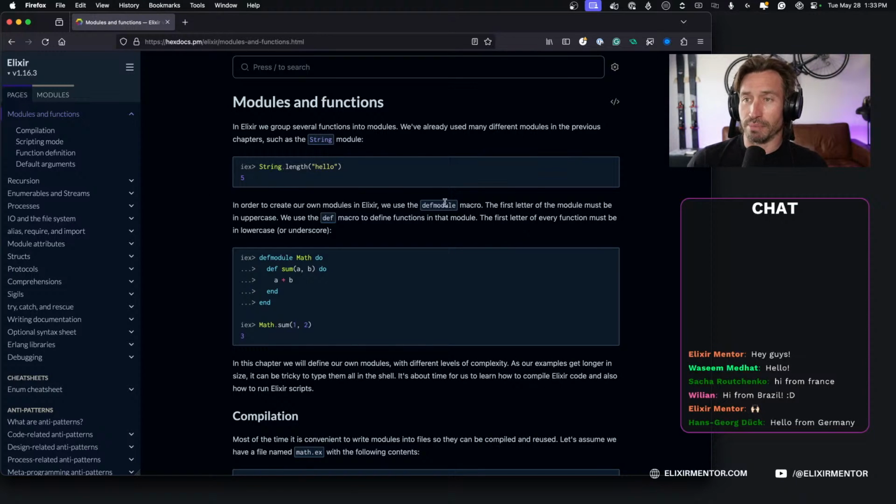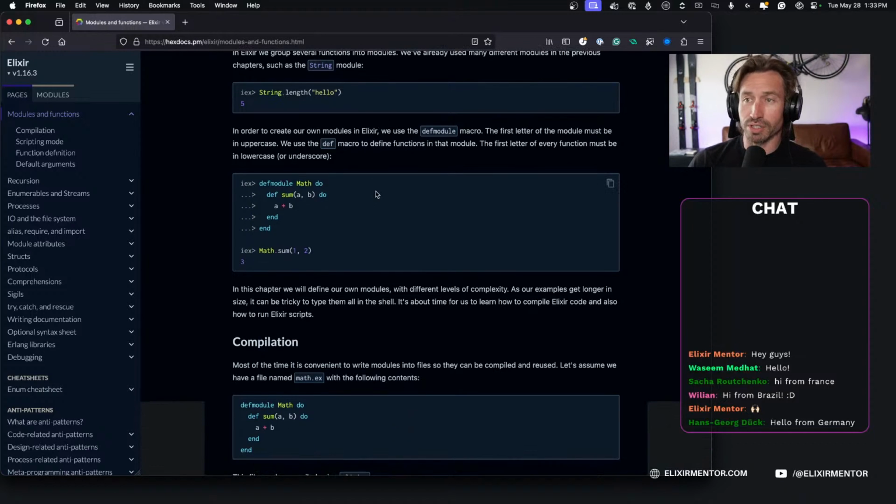All right, let's jump in. Modules and functions. In Elixir, we group several functions into modules. We've already used many different modules in previous chapters, like the String module. So like String.length. So length is a function in the String module. All right, cool. In order to create our own modules in Elixir, we use the defmodule macro. The first letter of the module must be in uppercase, and then we use the def macro to define functions in that module. So the first letter of every function must be in lowercase or underscore.